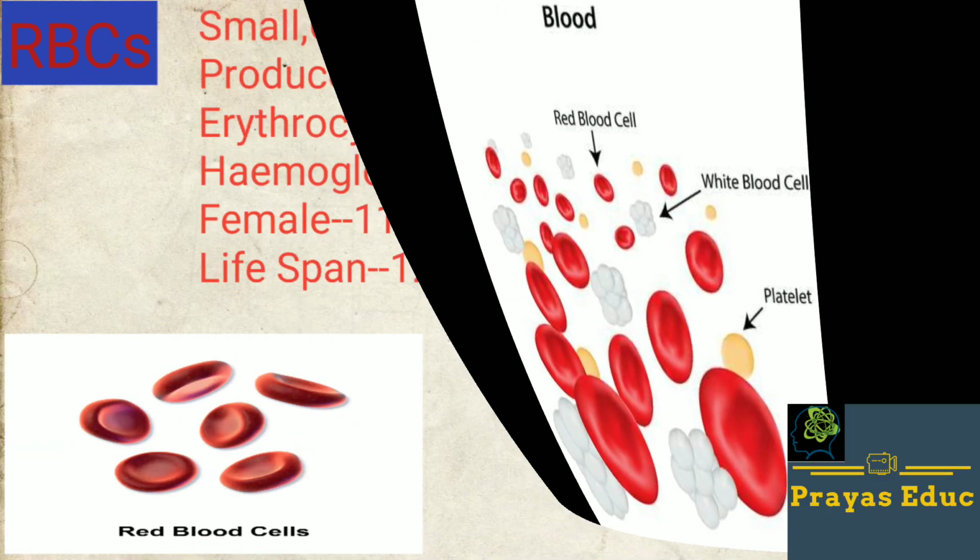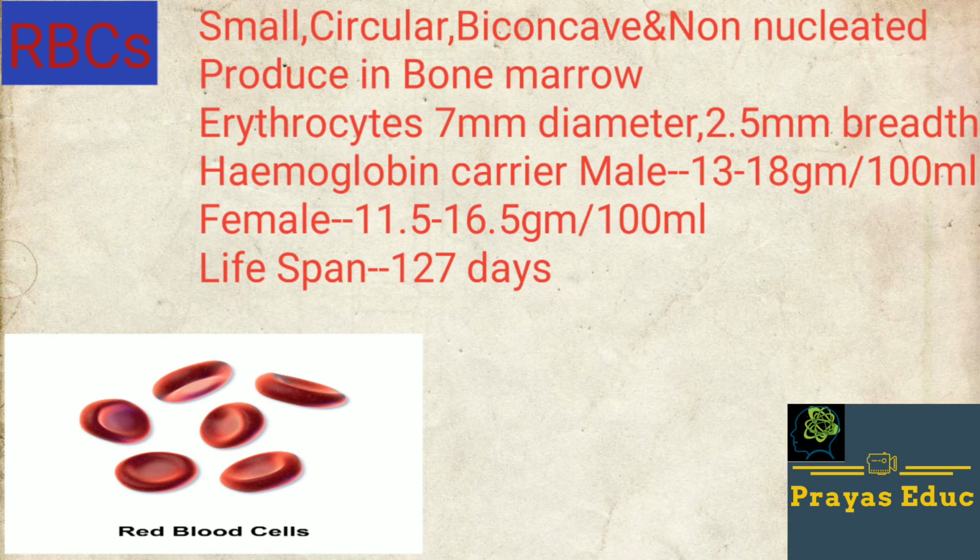First of all, RBCs. RBCs are small, circular, biconcave and non-nucleated cells, as we can see in the diagram shown here. RBCs are produced in bone marrow.